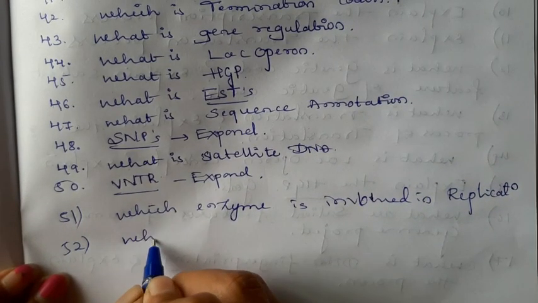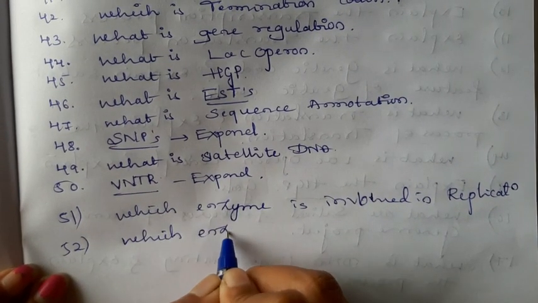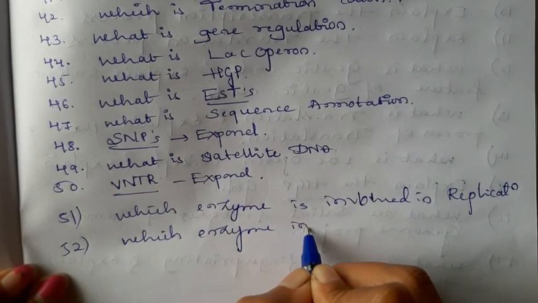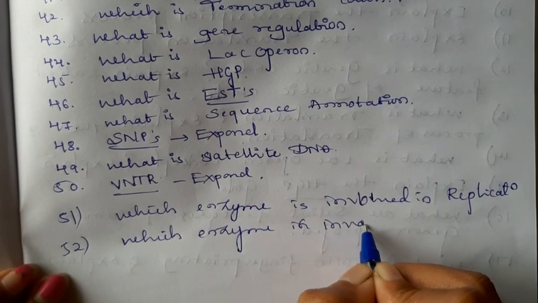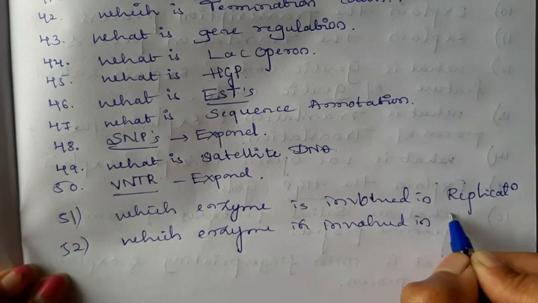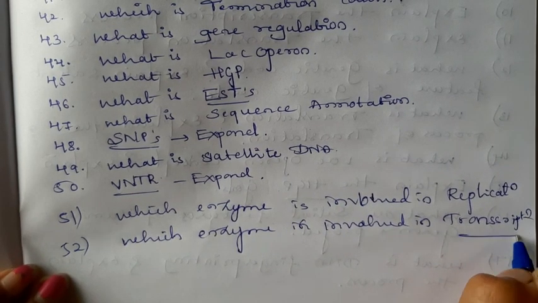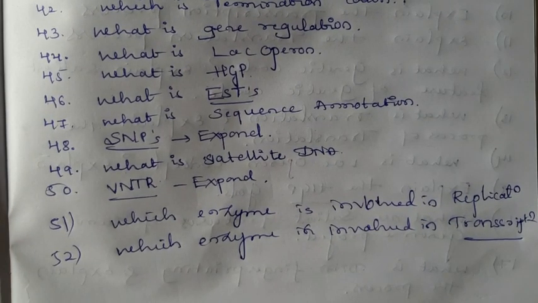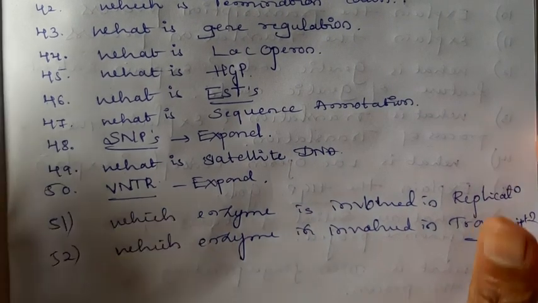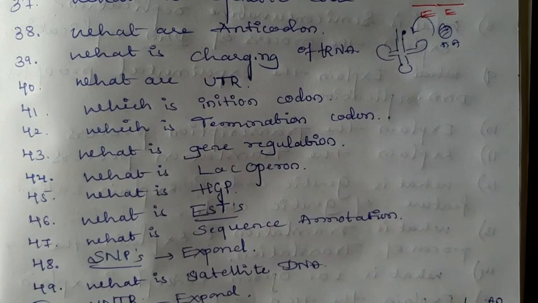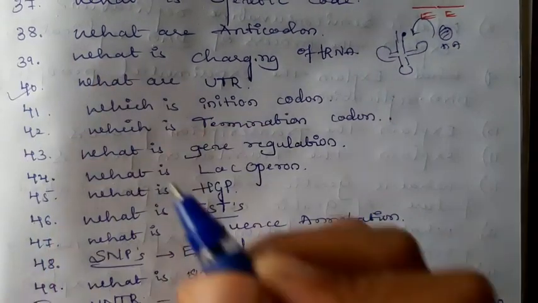Okay, like that. Which enzyme is involved in transcription? That is RNA polymerase. Okay, remember those enzyme names. Then next question, question 40.